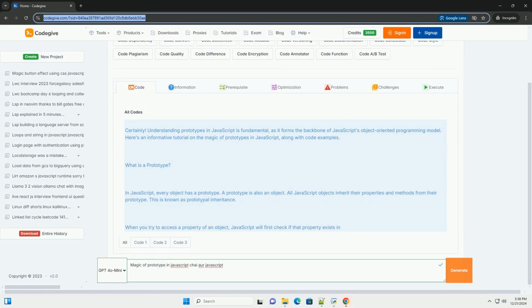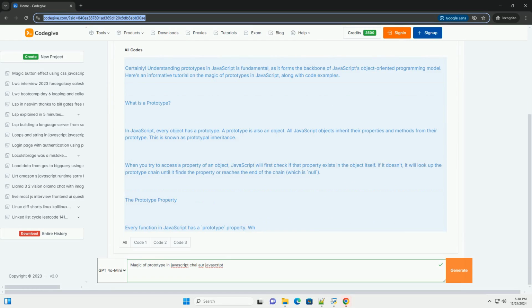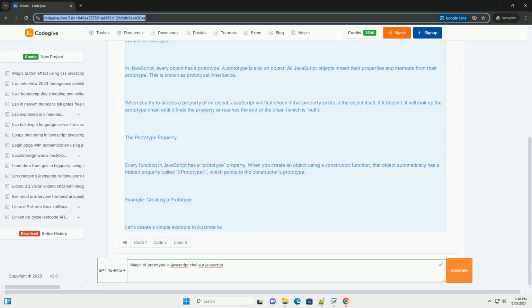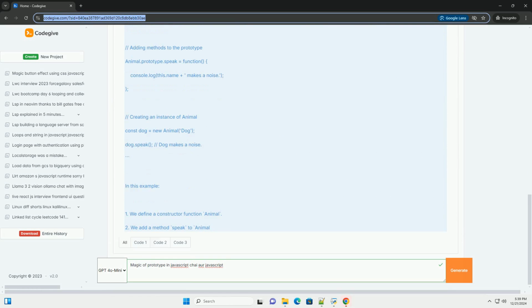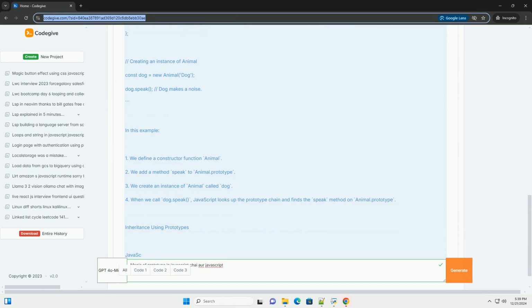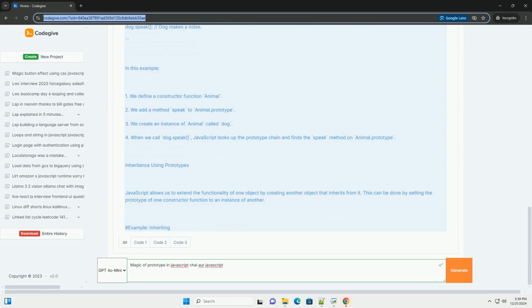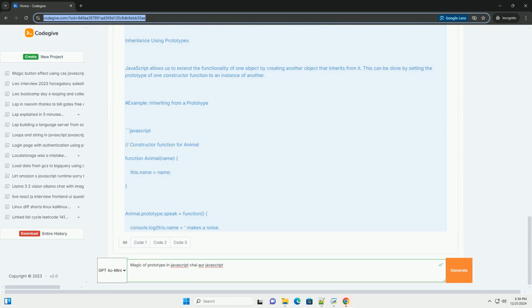Certainly. Understanding prototypes in JavaScript is fundamental, as it forms the backbone of JavaScript's object-oriented programming model. Here's an informative tutorial on the magic of prototypes in JavaScript, along with code examples.